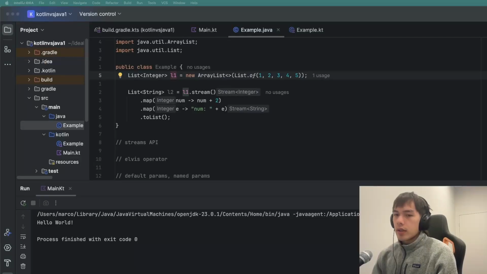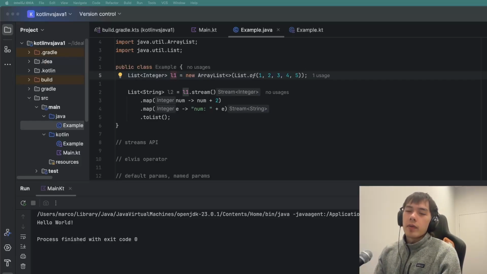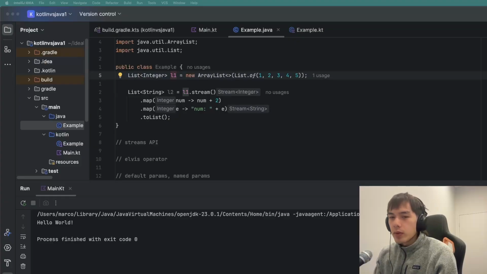Hey guys, just started a new job that uses Java, and I come from a place that mainly uses Kotlin, so I just thought I'd note some of the things I'm missing about Kotlin. Hopefully this can convince some people in the future, if they're deciding between the two, that maybe Kotlin is the option, or maybe it's not if you don't care about any of these.